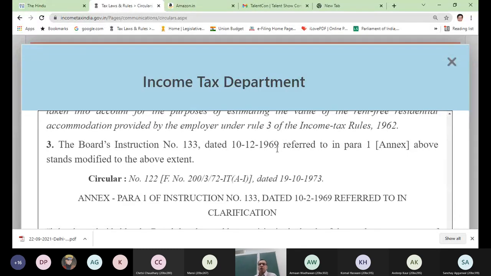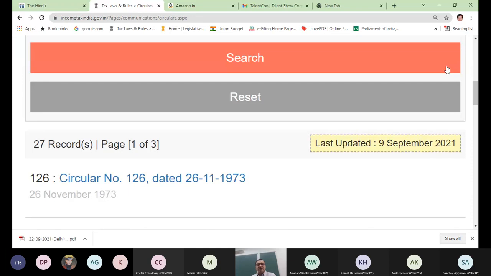So I simply wanted to show you the original circular, because in future, in your later course of life, you have to refer to the original things for each and everything. Ignore the Act for everything, even for day-to-day things which are statutory obligations. You have to read the original points. Only then can you say that your point of view is correct. Only when you read the original things which are in the public domain.